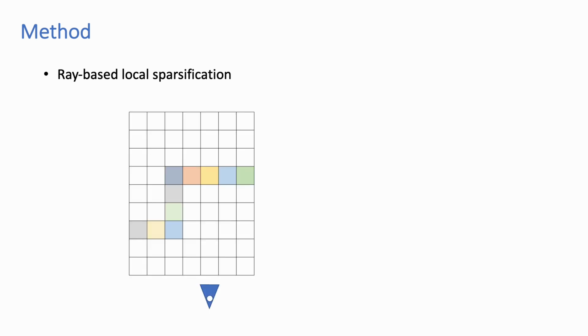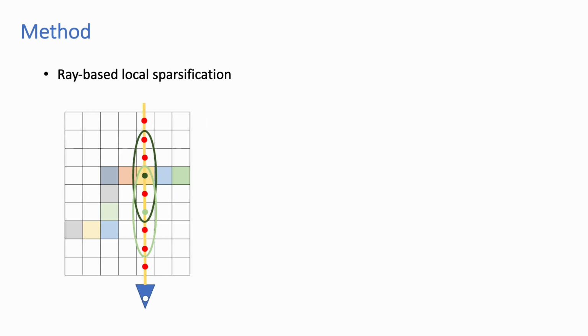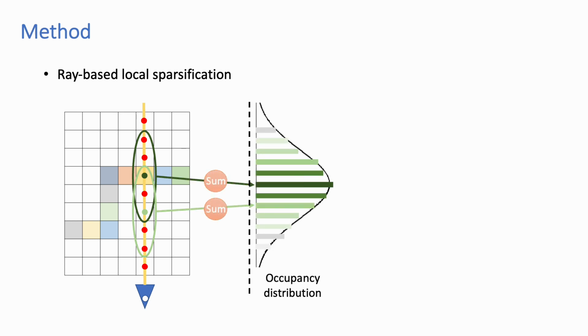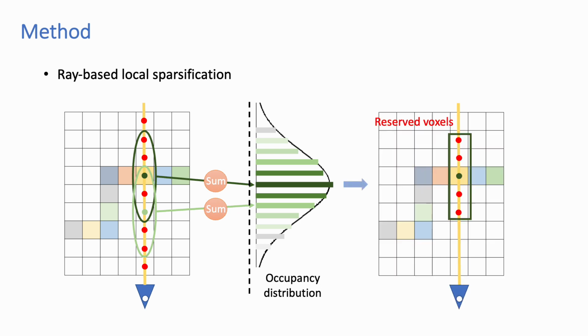Specifically, for each pixel in the image, we cast a ray from this pixel to get the voxels this ray passes through and their local occupancies. We obtain a set of sliding windows, each of which covers several consecutive voxels. The sliding window with the highest sum of occupancies computed from covered voxels is preserved for the next level.